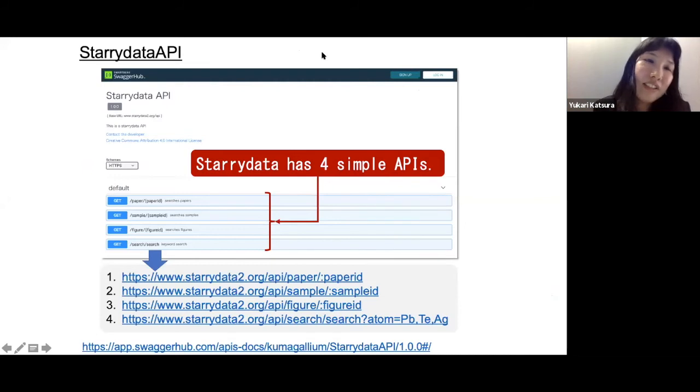We also provide the APIs for Starrydata. It's free to use, and we have 4 simple APIs. You put in the API, and you can put in either paper, sample, or figure, and then the paper ID, sample ID, or figure ID. You can also search the samples whose compositions contain the specified atoms.